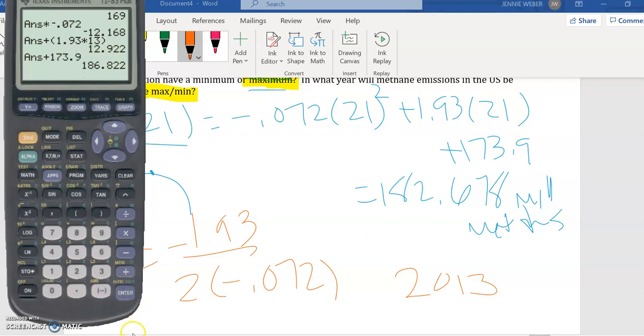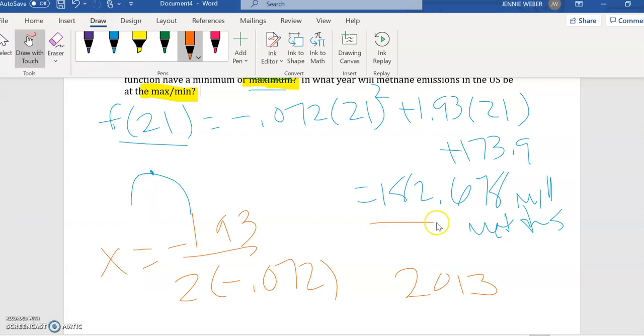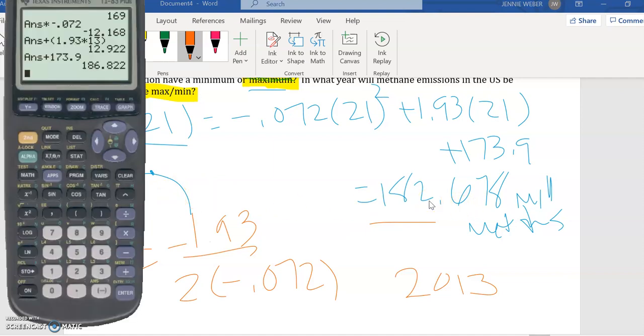And I get 186.82. You can see that this value is higher than this, which is our maximum. In 2021, we are actually down by 4 million metric tons if this projection was correct.